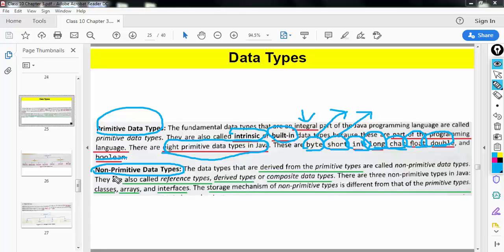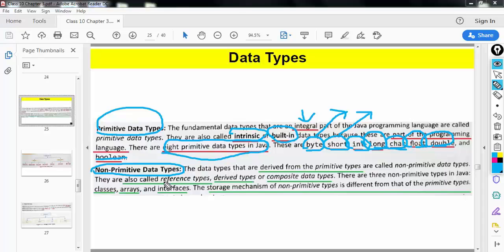Now, what are non-primitive data types? So non-primitive data types are derived from primitive types. That means non-primitive data types are made up of primitive data types as well as other non-primitive data types.